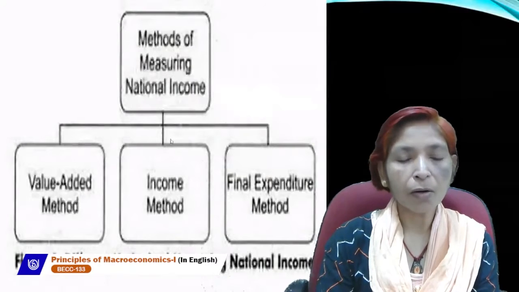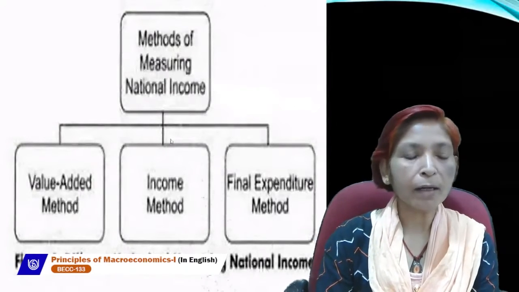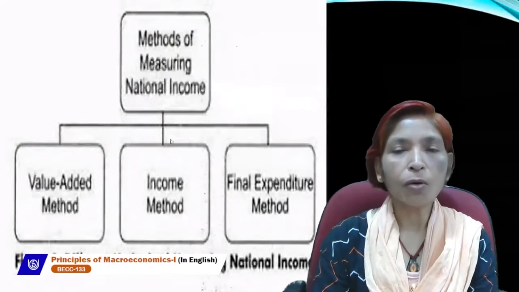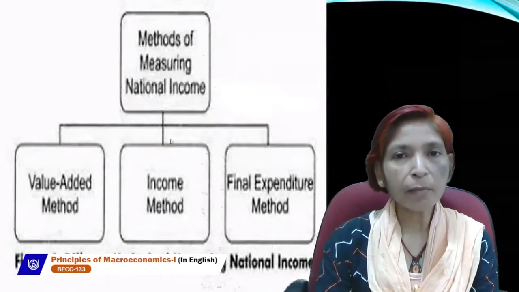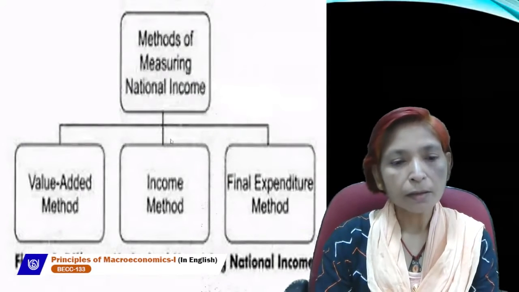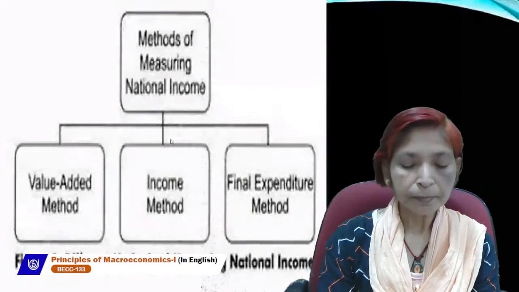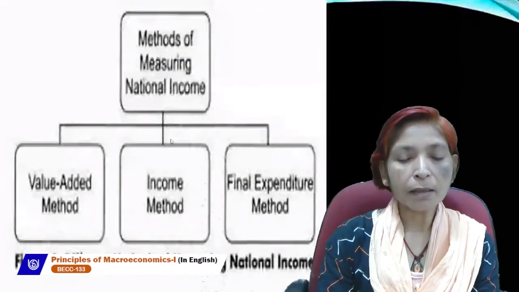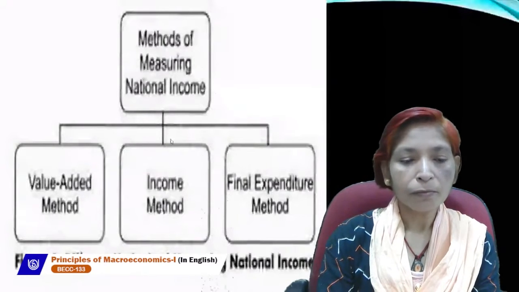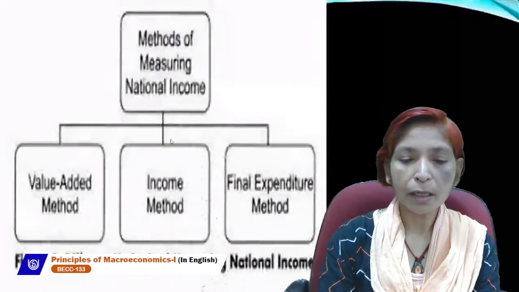One is the value added method, which is known as the output method or product method. The second method is the income method, and the third method is the expenditure method, also known as the outlay method. These are the different methods which we can use for the estimation of national income.